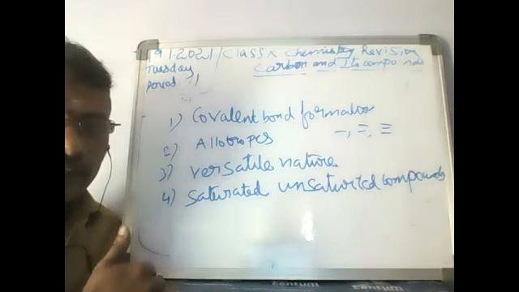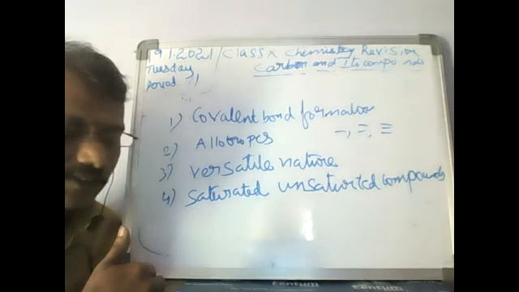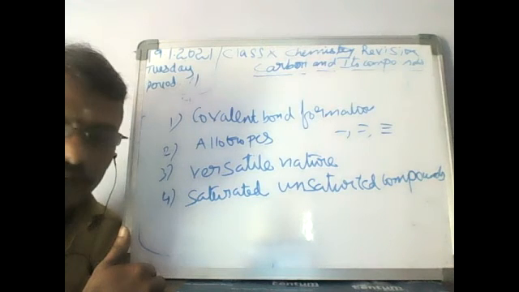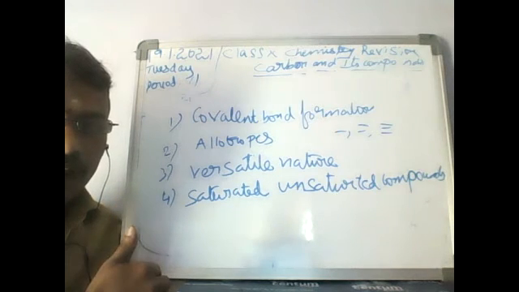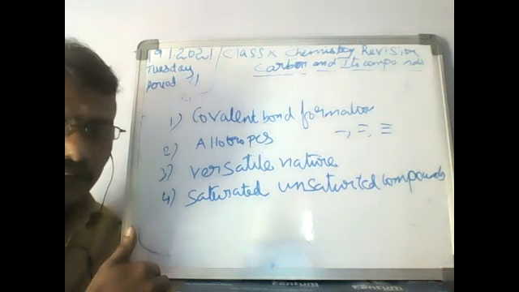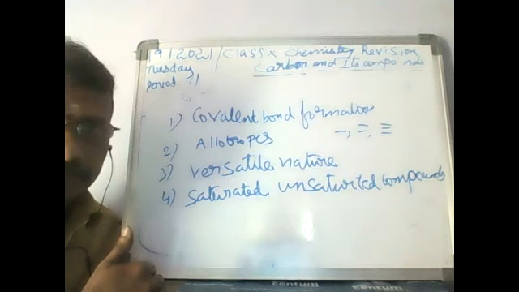Next, we have seen about bond formation. Covalent bonds are divided into three types: single bond, double bond, and triple bond. We have seen single bond formation examples like hydrochloric acid, HCl, chlorine, and hydrogen. Double bond formation we see in oxygen, and triple bond formation we see in nitrogen.